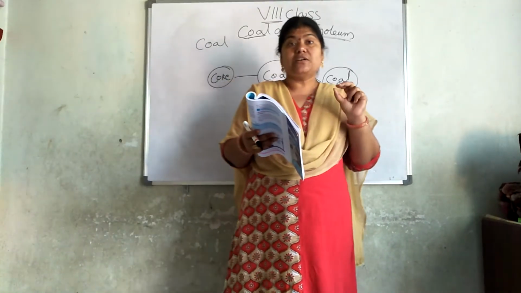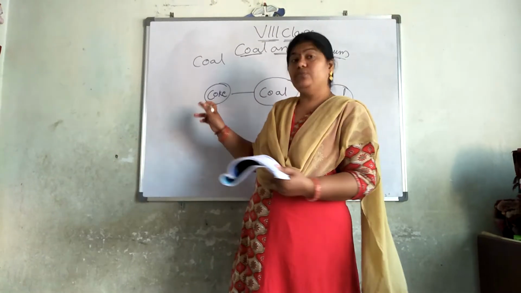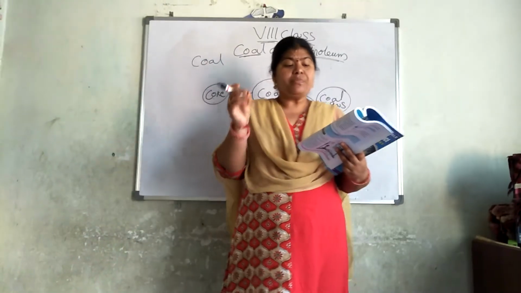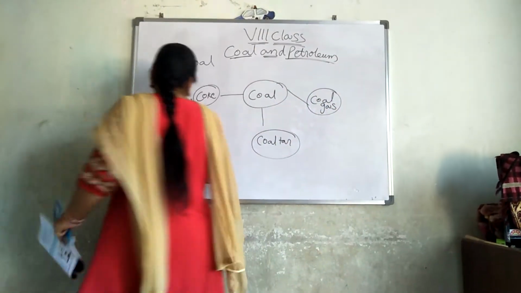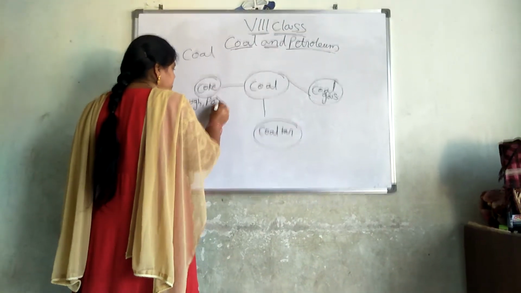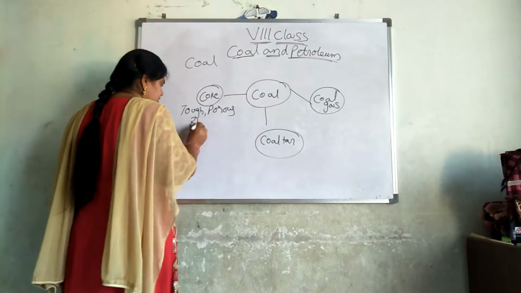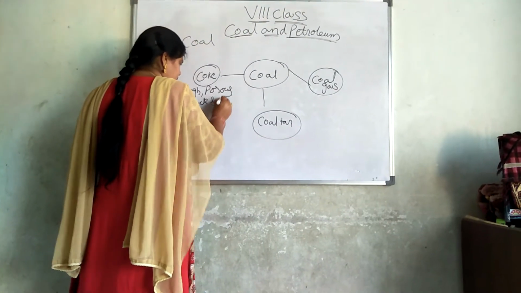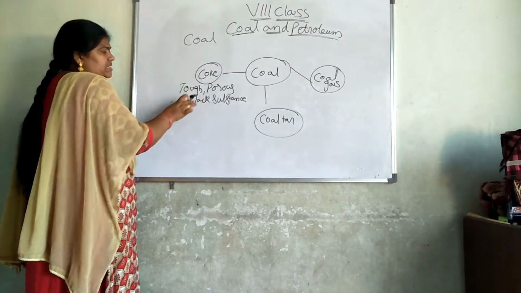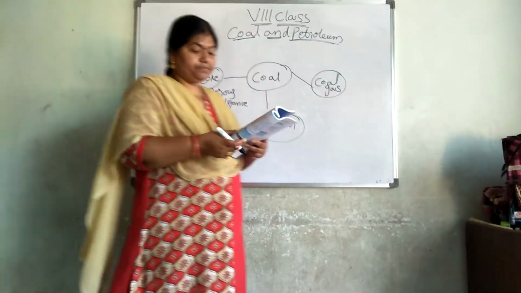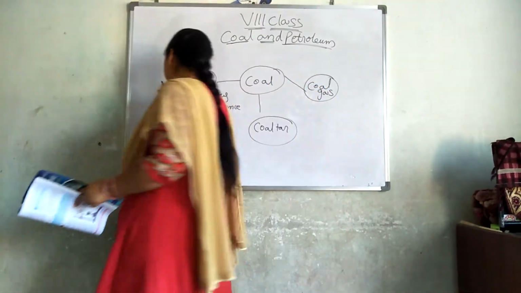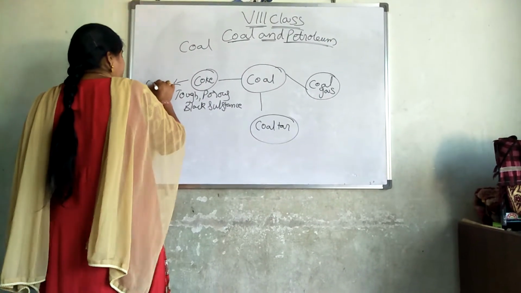First, let us see what is coke. It is a tough, porous, and black substance. It is almost a pure form of carbon.